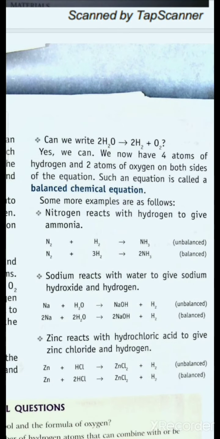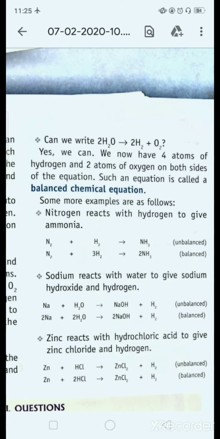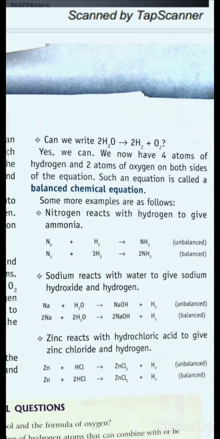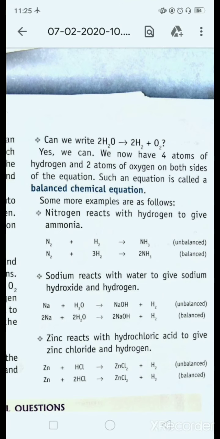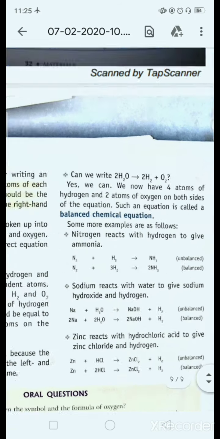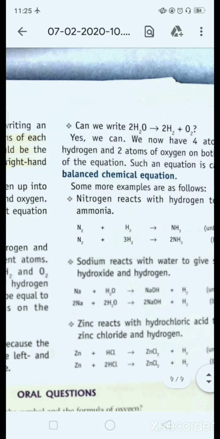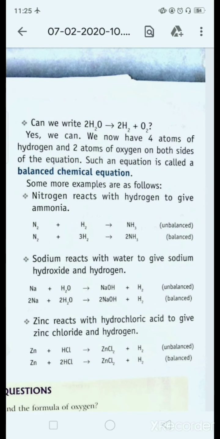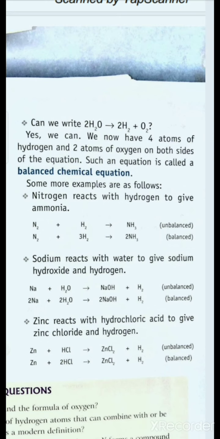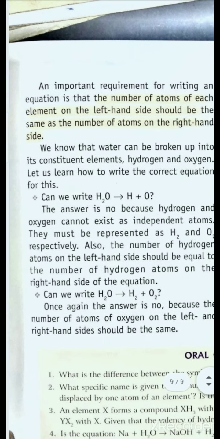Now look at this equation. N2 plus H2 gives NH3. Okay, here nitrogen is 2, hydrogen is 2, but here nitrogen is 1 and hydrogen is 3. So this is not a balanced equation, that is, it is an unbalanced equation. So it can be balanced by taking N2 as same, and we write 3H2. This 3H2 will be equal to 6 hydrogen. Okay. Now here in the formula 2NH3, N is 2 and H3 into 2 is equal to H6. Okay, so this is a balanced chemical equation.